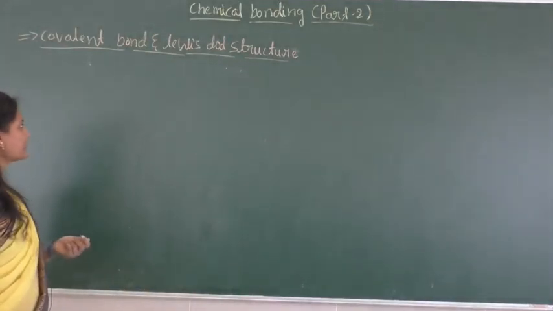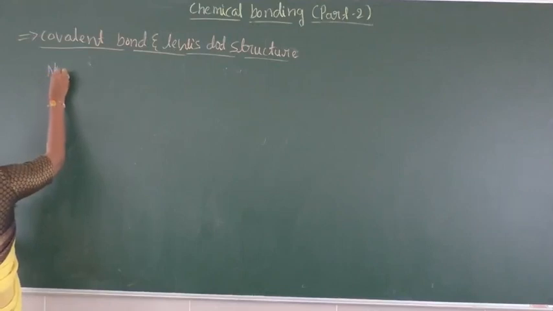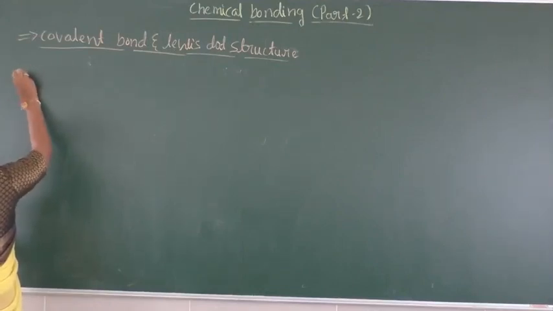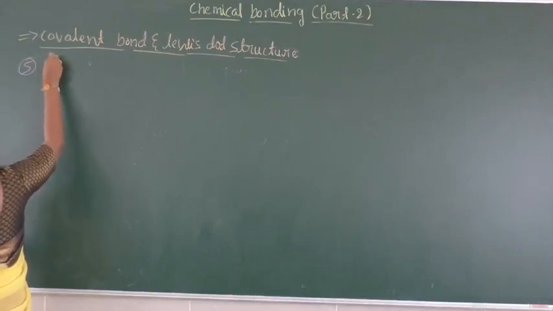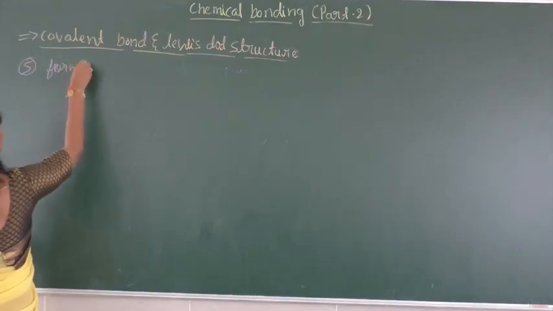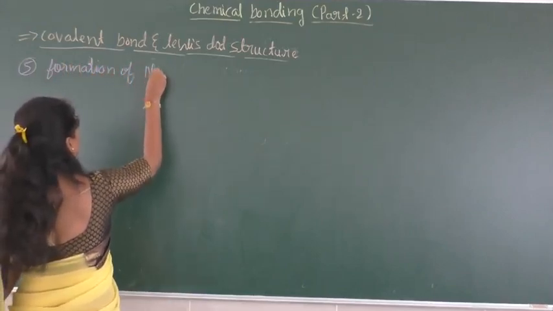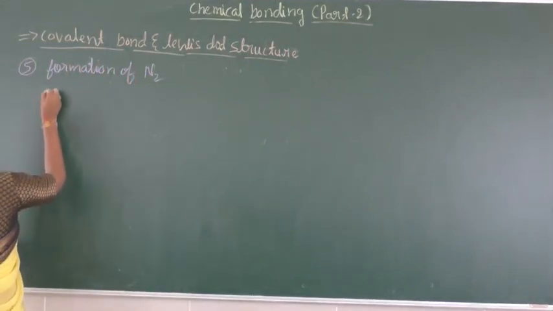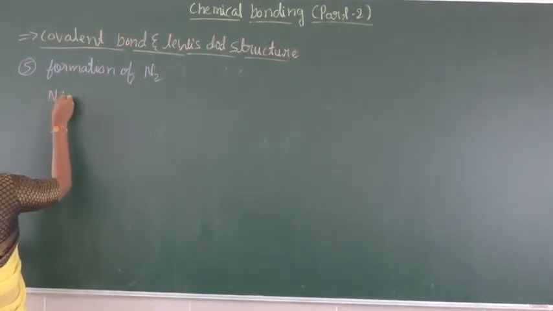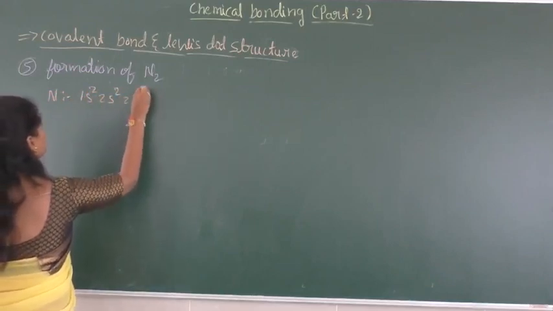For that we are going to discuss one example. Here the example is the formation of nitrogen, I hope this is the fifth example. That is the formation of N2. When we write the electronic configuration, the electronic configuration of nitrogen is 1s2, 2s2, 2p3.